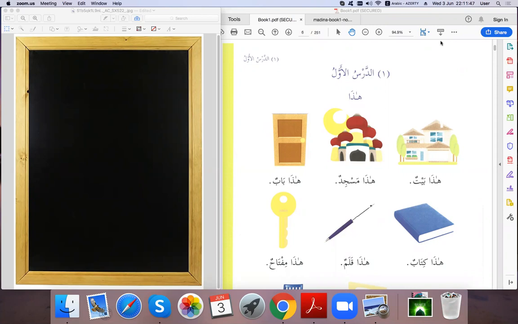Welcome back to our classes, inshallah, with Arabic language using Madina books. This is our second lesson for lesson one in book one, inshallah. We are going to do some grammar of these three pages that we did, inshallah. As in most Arabic books, when they start the grammar, they start with aqsamul kalam.